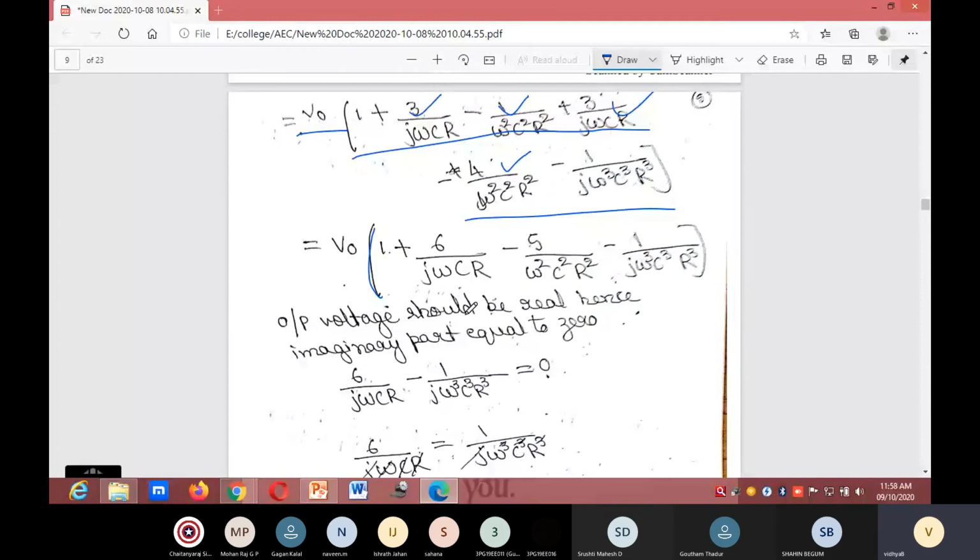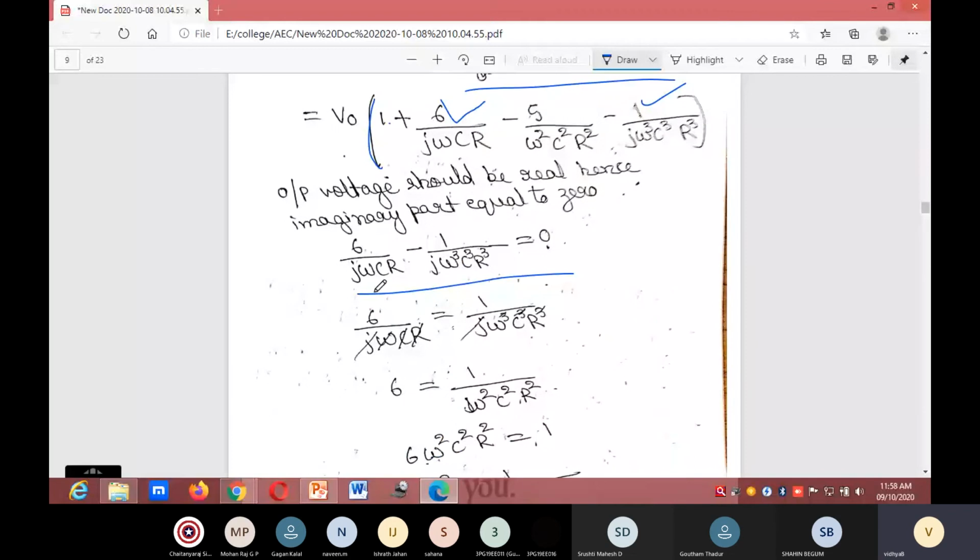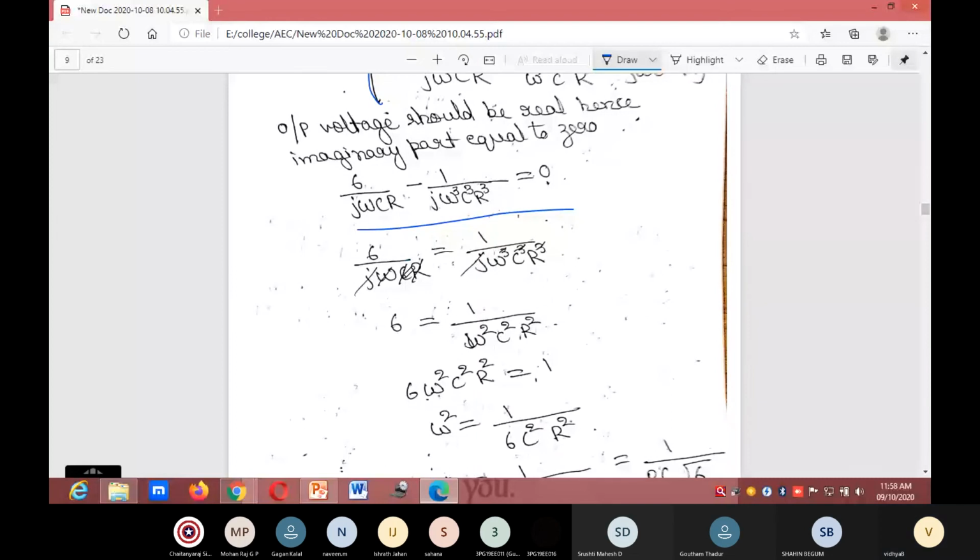Output voltage should be real, hence imaginary part equal to 0. So take out the imaginary part equal to 0. This is one imaginary part and this one is also an imaginary part. So take out common and set the imaginary part to 0. So 6 divided by j omega cR is equal to 1 divided by j omega cube c cube R cube. Here 6 is equal to 1 divided by omega square c square R square.